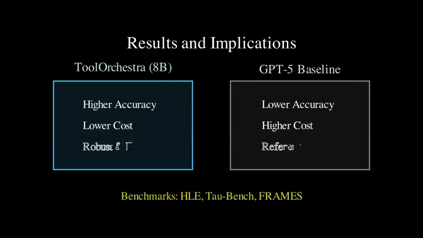The ToolOrchestra approach demonstrates significant performance gains and cost savings compared to existing methods. The 8B parameter orchestrator outperforms GPT-5 on the Humanity's Last Exam, TOEFL, and FRAMES benchmarks while being considerably more efficient. Furthermore, ToolOrchestra effectively generalizes to unseen tools and shows robustness against self-enhancement bias. By releasing the ToolScale dataset, the authors aim to accelerate future research and tool use agent training. This research paves the way for more scalable, efficient, and user-aligned AI systems that can effectively leverage the power of diverse tools.